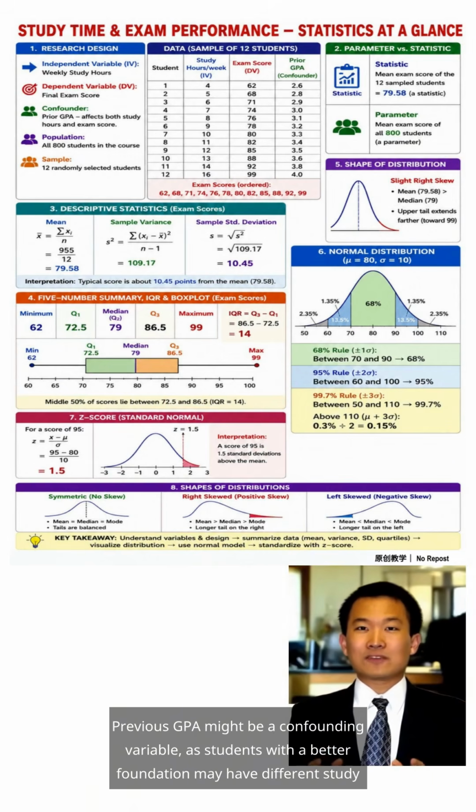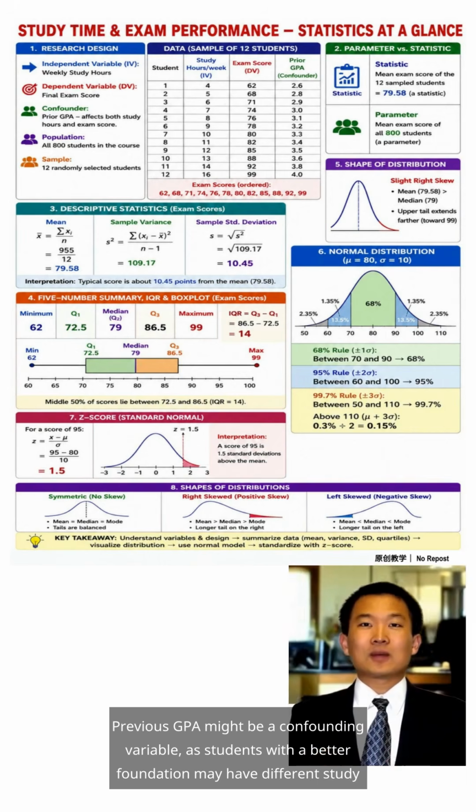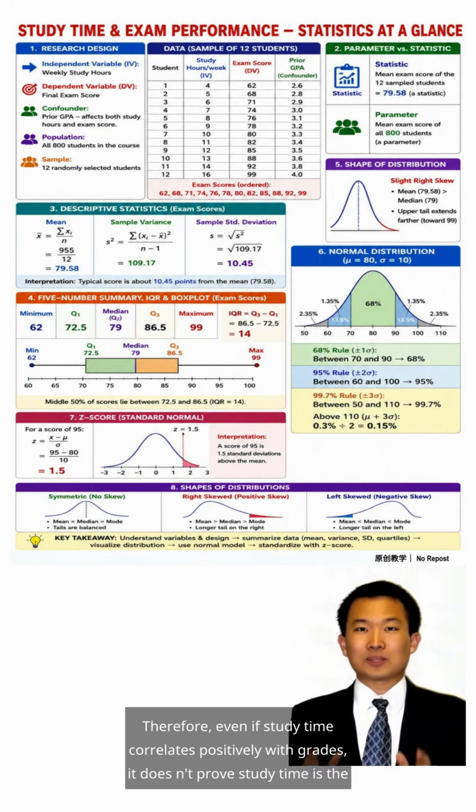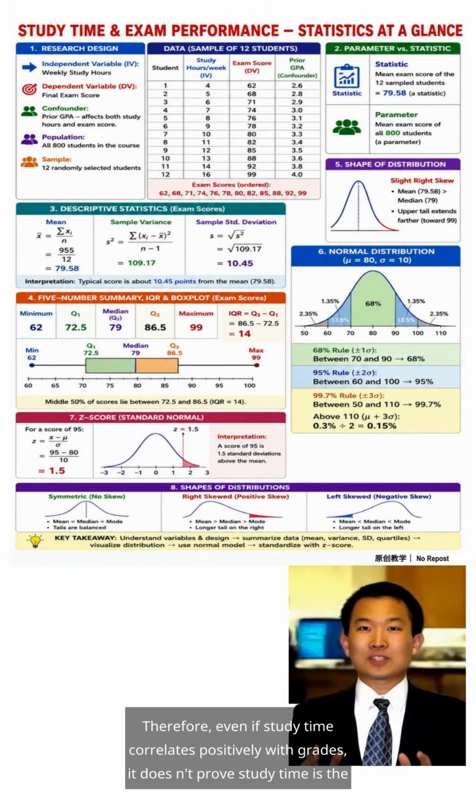Previous GPA might be a confounding variable, and students with a better foundation may have different study habits and find it easier to get high scores. Therefore, even if study time correlates positively with grades, it doesn't prove study time is the sole cause.